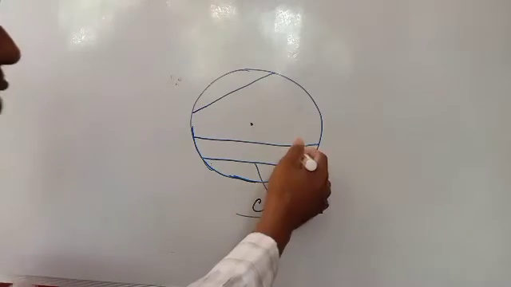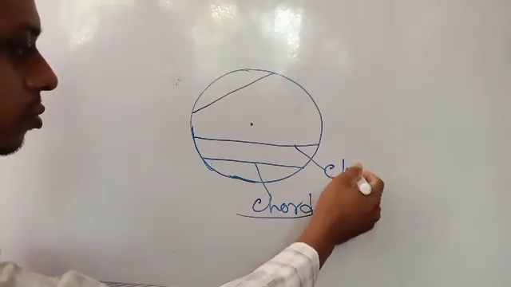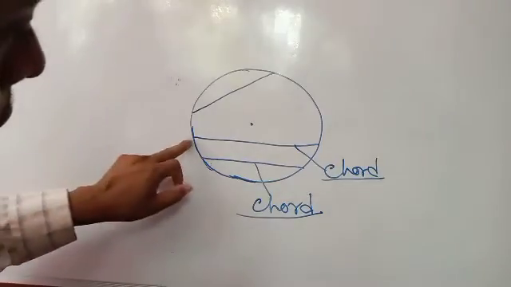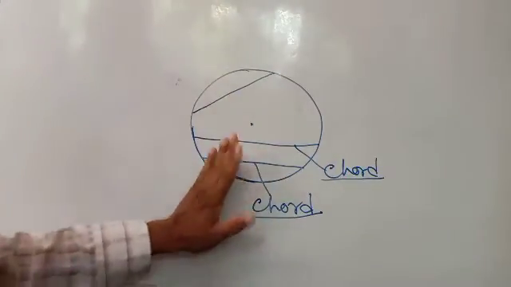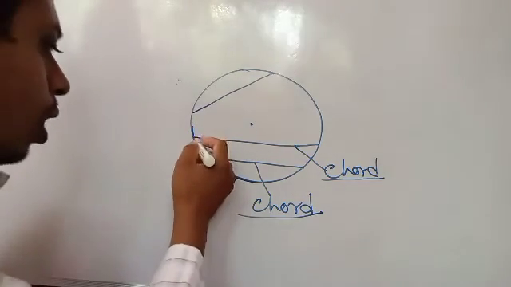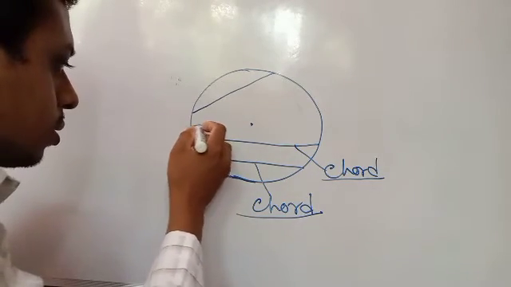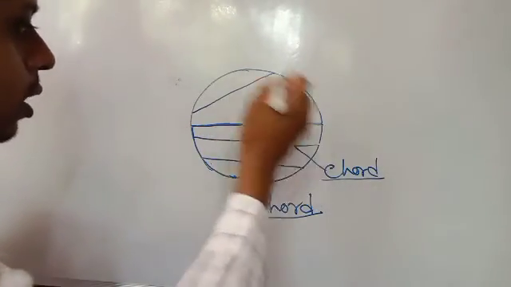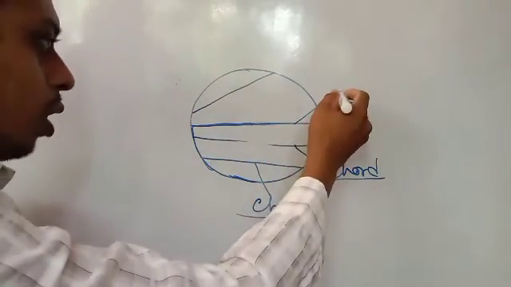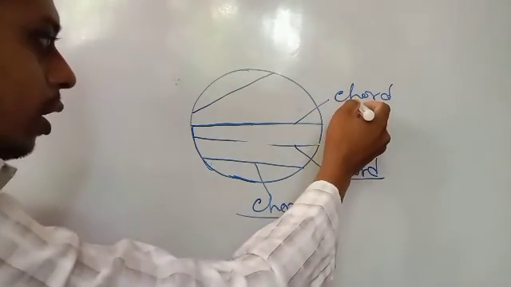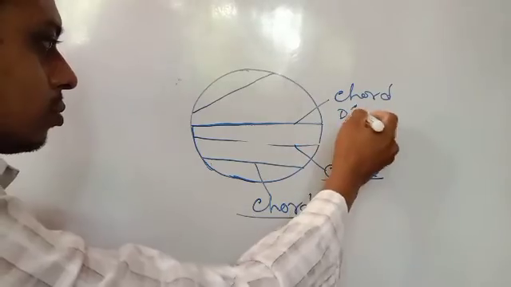Chord of the circle. This one also is a chord. And a chord may also be a diameter. If it passes through the center, then this one is a chord as well as a diameter.